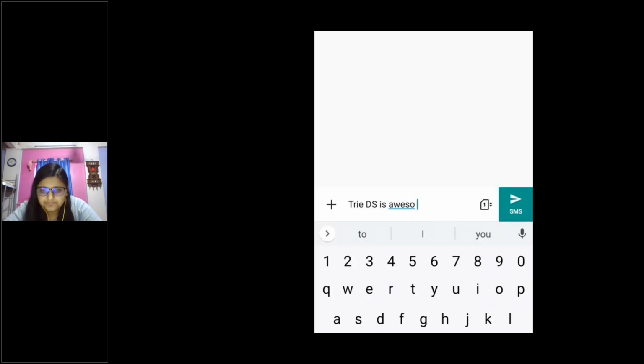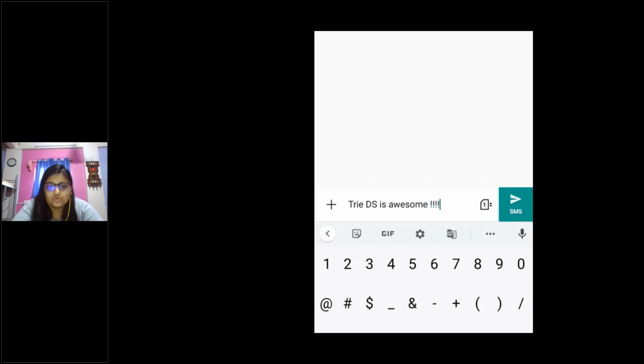Yeah, this word is not present, but if I remove that and write awesome, it is present, and there are no underlines because all the words are correct in the dictionary. This is exactly what we will be trying to code today, right?